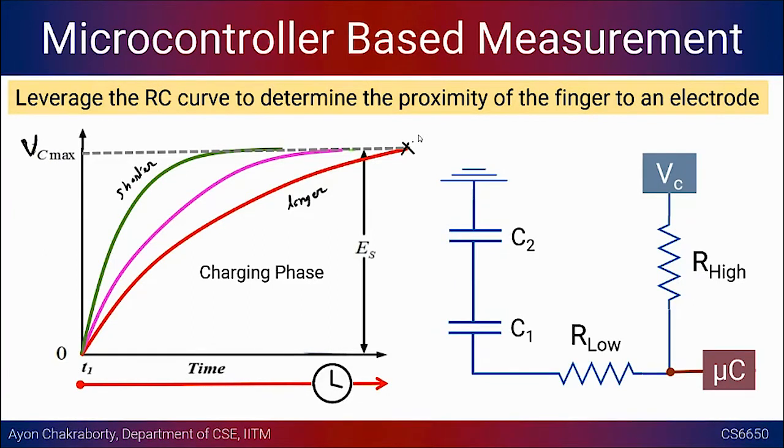So instead of measuring the capacitance directly, we are trying to measure the time. The R's could all be known from the specifications of the circuit. The extra capacitance brought in by the external entity, because of the touch gesture we are showing here, is going to influence the time it takes to charge the capacitor.